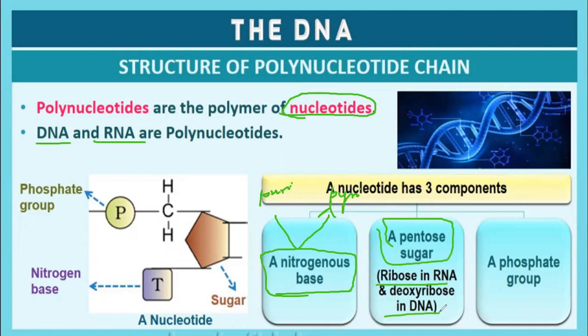I'm not saying this is important, that is important, because everything in this chapter is important, right from the first point of your NCERT textbook to the last point, that is DNA fingerprinting. Each and every point is important. Is it clear? And a phosphate group. Anyway, this is a previous year NEET MCQ from this particular chapter.